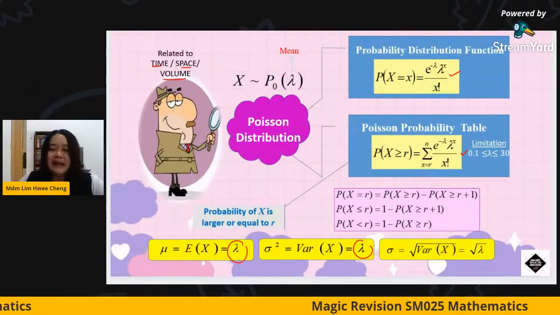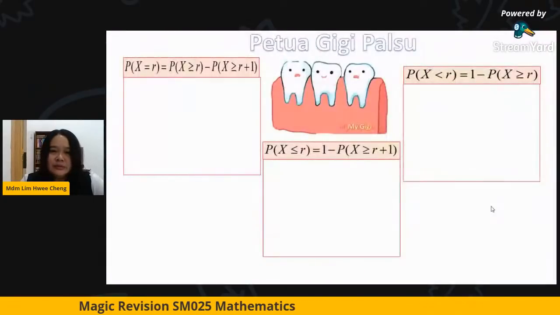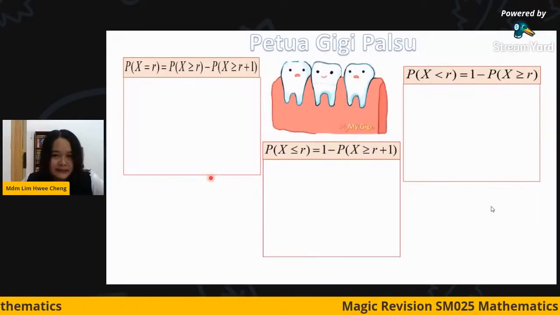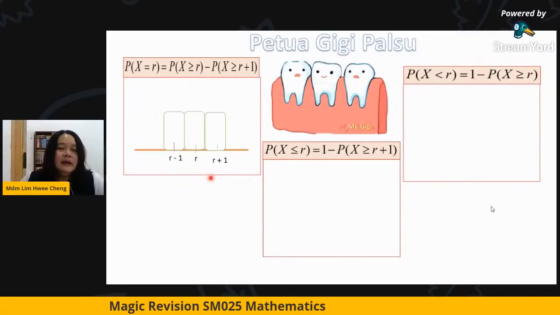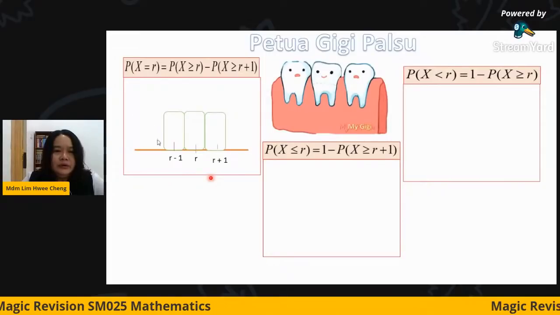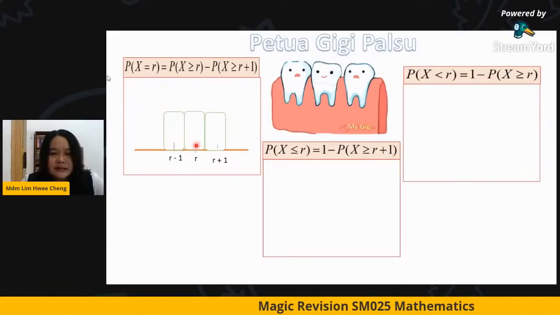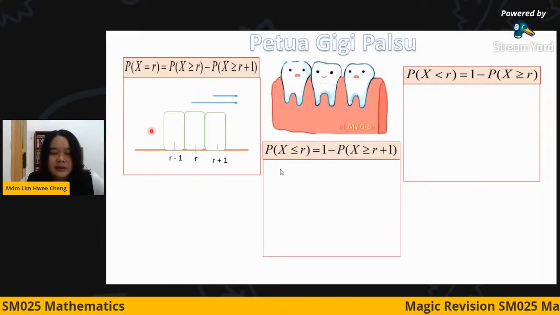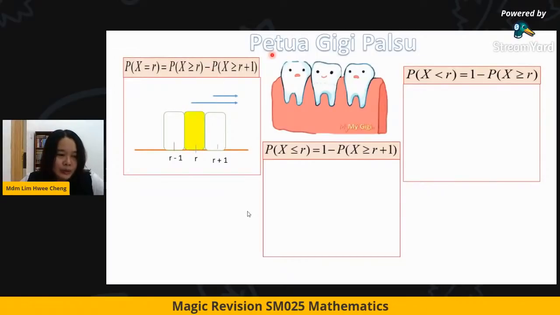Okay, just now I mentioned how we are going to remember this. I suggest to my students, they will give you the gigi (teeth). Everyone has teeth, right? Teeth are one by one. So it is the same concept as the discrete case. For example, if you find it hard to remember, say I am going to find X equal to r. So I suggest that you use the probability greater or equal than r, subtract the probability of r plus 1. So when you subtract, you will get the tooth r only.